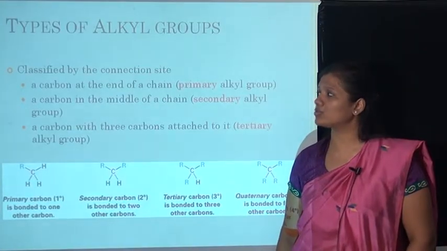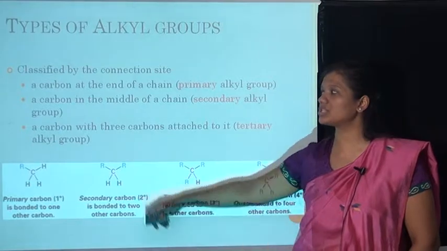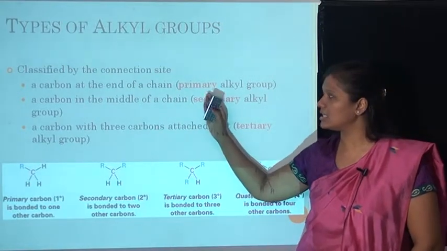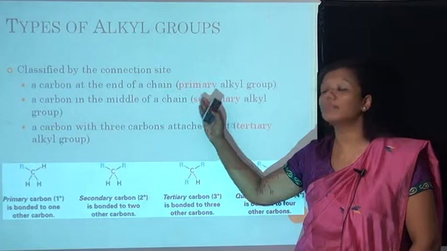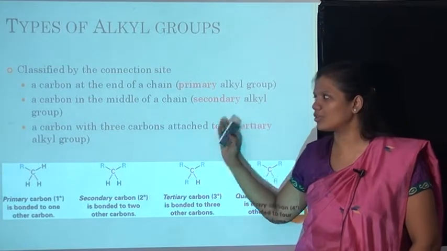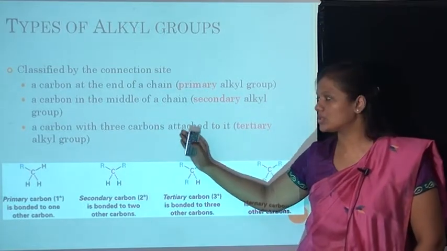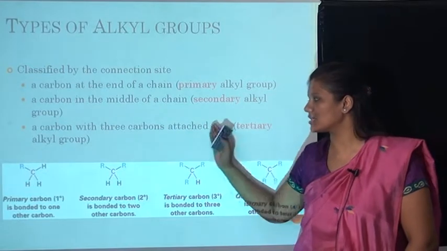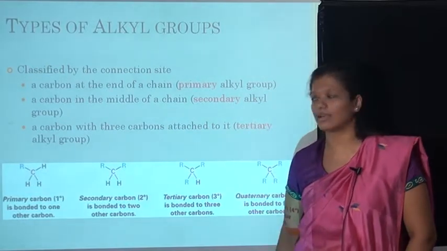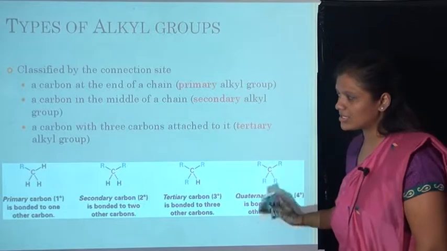Now there are types of alkyl groups. They can be classified by the connection site. A carbon at the end of the chain is a primary alkyl group. A carbon in the middle of the chain is known as a secondary alkyl group, and a carbon with 3 carbons attached to it is known as a tertiary alkyl group. Now they are written like this.